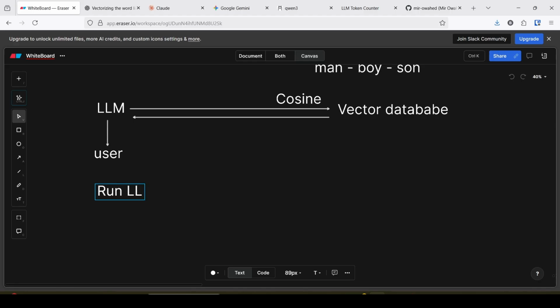Run LLM. How to run an LLM? It requires infrastructure. To run the LLM, it requires infrastructure. It may be a GPU-based computer or CPU infrastructure. It is better to use the GPU, graphics processing unit, because it has the capability of parallel processing.